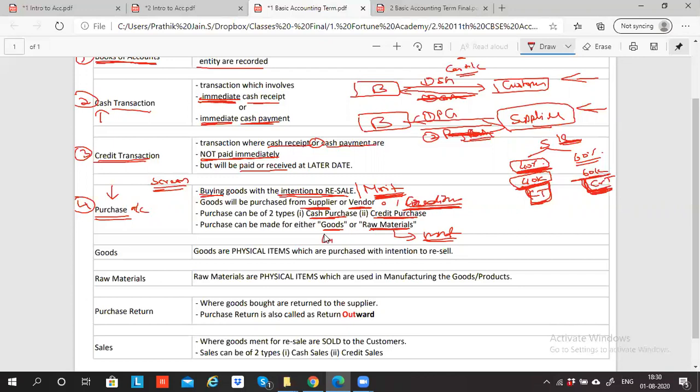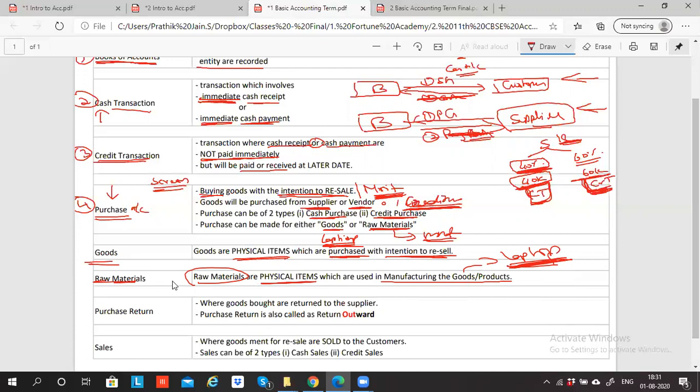What is goods? Laptop is goods. If I'm buying a laptop and selling a laptop, the laptop is goods. Then what is raw material? The items which are used inside the laptop are called raw materials. Goods is basically a physical item, you can touch it, which is purchased with the intention to resell. Raw material is also a physical item, but it is used in the manufacturing of the goods and product. If I want to manufacture a laptop, I need to buy the raw materials and assemble them in such a way that it becomes a laptop.